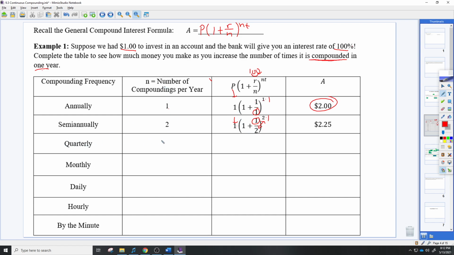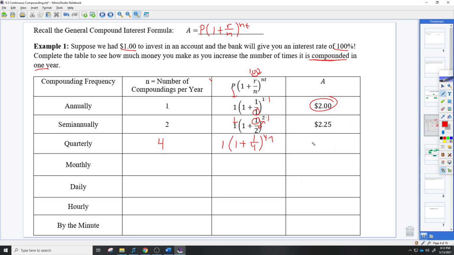Quarterly means our N value is now 4. So nothing really changes besides the N value. So it'll be 1 times 1 plus 1 over 4 to the 4th times 1. So 4 times 1. There we go. And then I'm just going to put it in the calculator and see what you get. So 1 plus 1 over 4, and raise that to the 4th power.